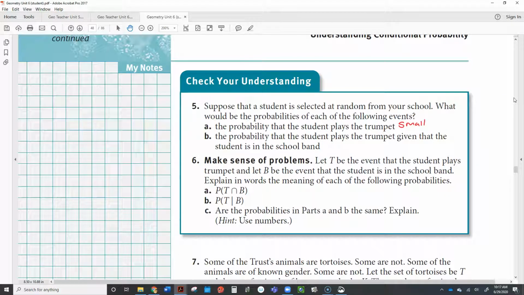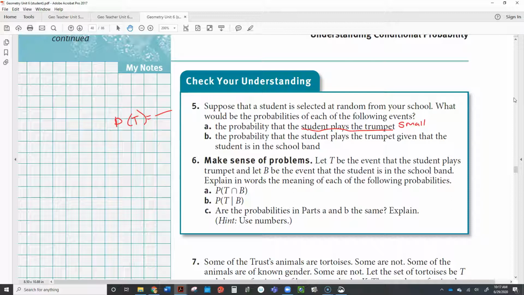And the reason is because we're talking about a student plays trumpet. That's the probability that a student plays trumpet given your whole school. So the number on bottom right here is going to be a big number. Like my school's not even a big school.